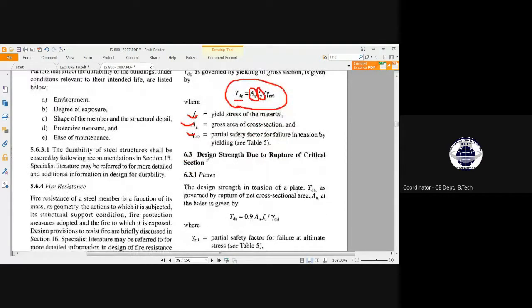Next is the design strength due to rupture of the critical section. Rupture means, in Bengali, মানে ছিঁড়ে বেরিয়ে আসা, পাতি কথা, rupture, একদম পুরো কেটে বেরিয়ে আসবে, ছিঁড়ে বেরিয়ে আসছে। So what kind of force can cause that kind of failure? That TDN, that kind of strength we have to adopt in order to resist the rupture of a critical section.